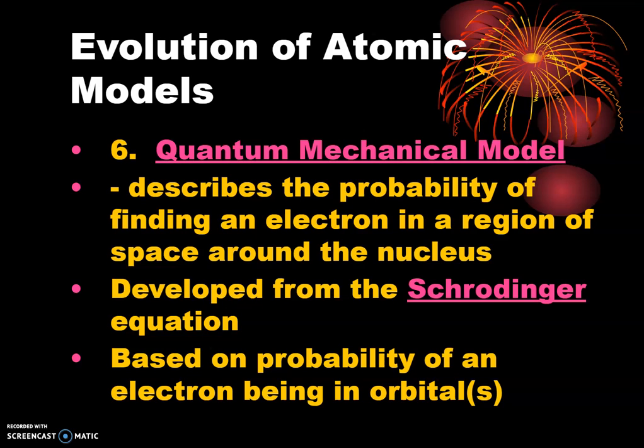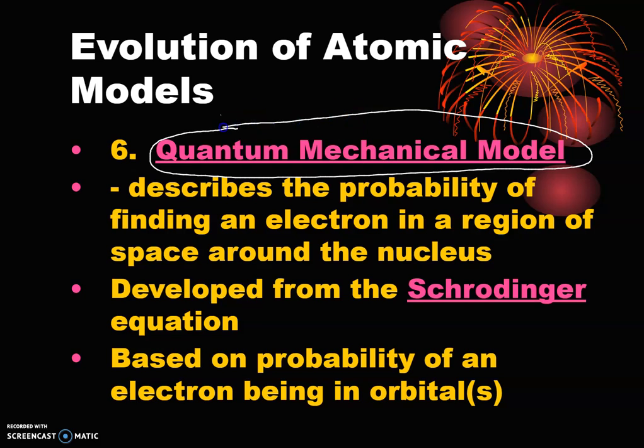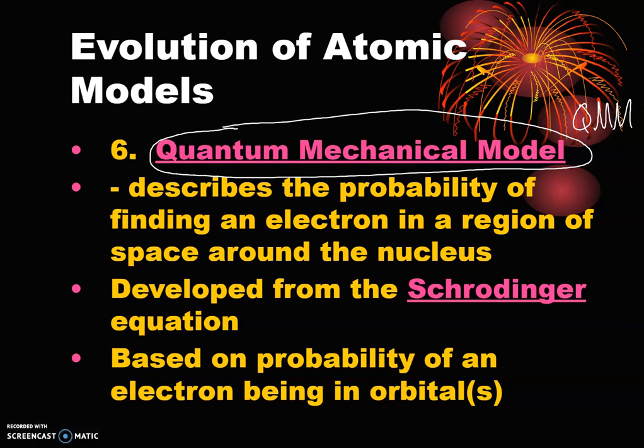All right, so the final model of the atom is going to be what we use today, and that is referred to as the quantum mechanical model, the QMM for short. The quantum mechanical model is widely accepted as being the current model of the atom and how electrons are arranged.